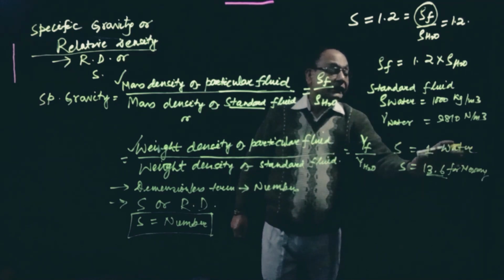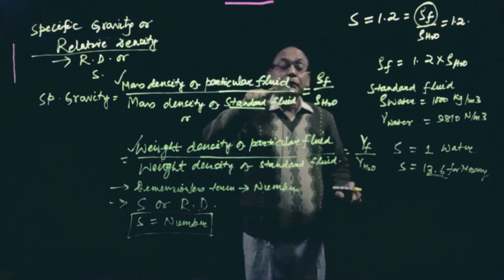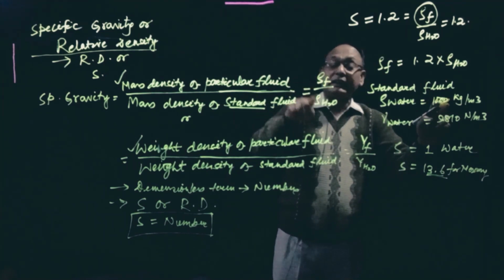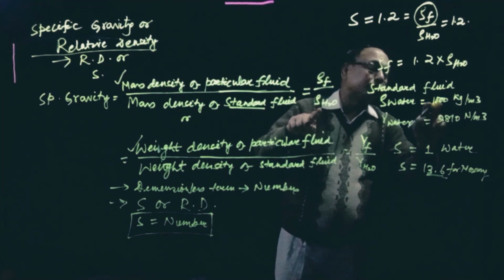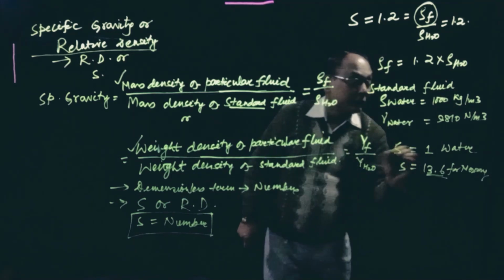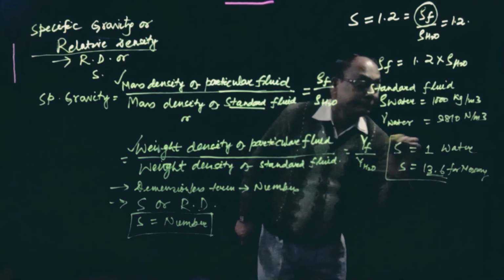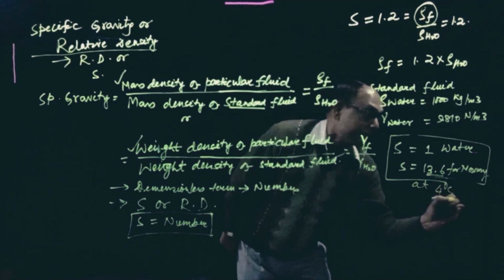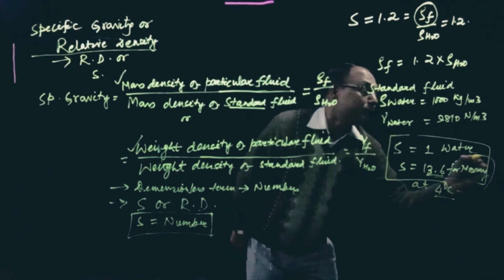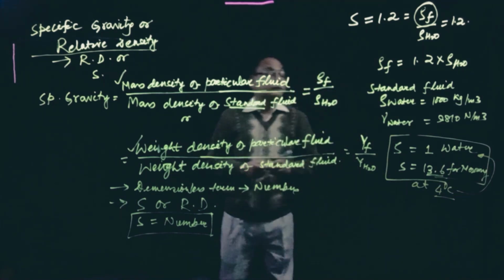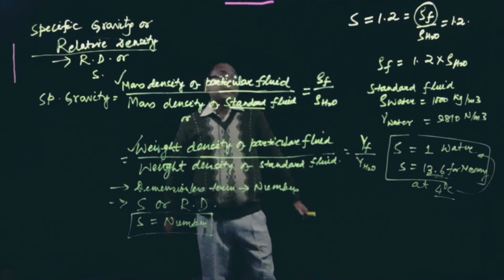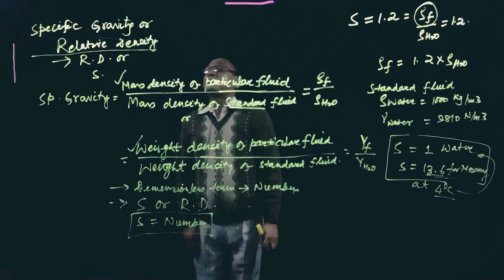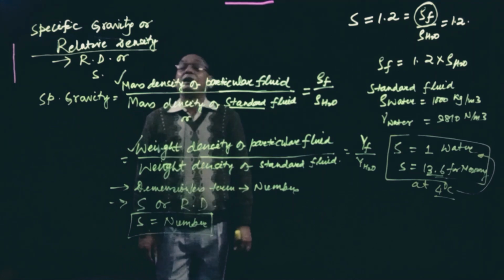For water, S is 1, because the standard fluid here is water, so its mass density is 1000 and the standard fluid's is also 1000, so it is 1 only. That is at 4 degrees centigrade for water. So the specific gravity of water is 1. This is the concept of specific gravity or relative density.